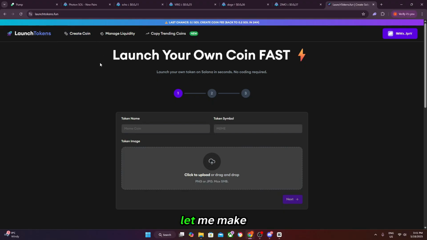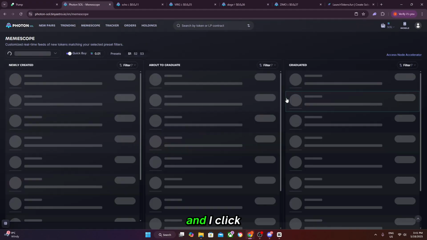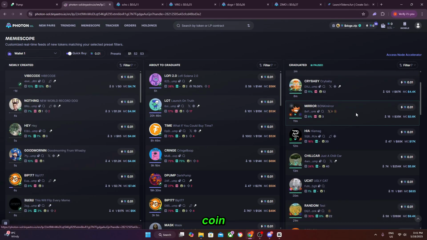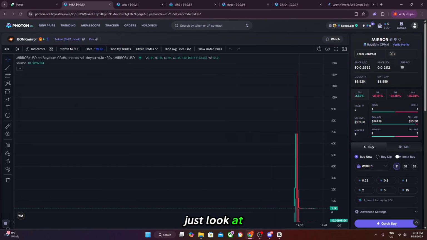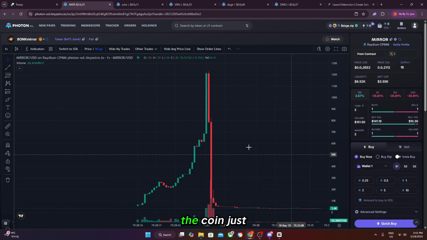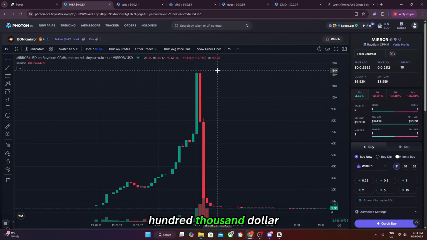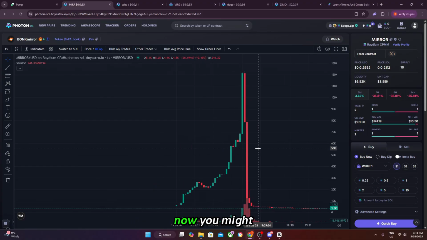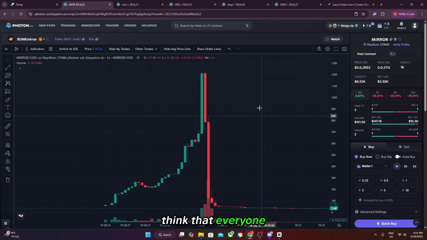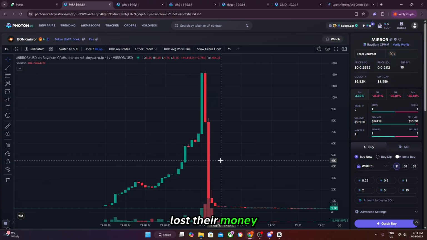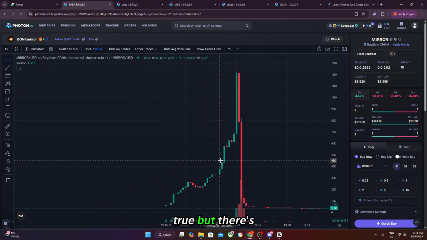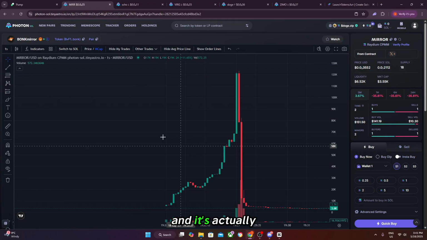But first of all, let me make you understand something. If I go to my meme scope right here and I click on a random coin, just look at the chart. The coin just got rug pulled to zero from a $100,000 market cap. Now, you might think that everyone in this trade lost their money. Yes, that might be true, but there's one person who made a shit ton of money by doing this, and it's actually the guy behind the coin who launched it.